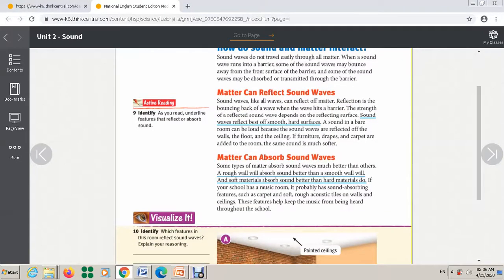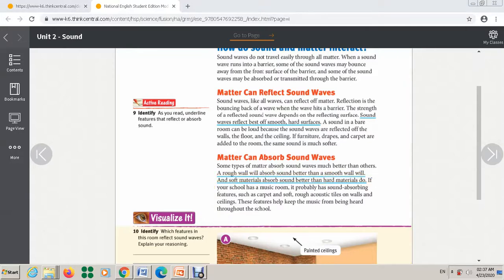The second one: matter can also absorb sound, and this also depends on the material. Some matter can absorb sound waves much better than others. So a rough wall will absorb sound better than a smooth wall will, and soft materials absorb sound better than hard materials do. And this one here is explaining an example. Okay.